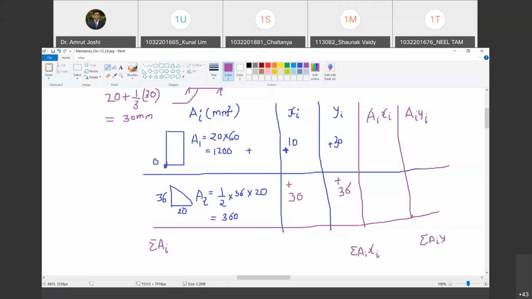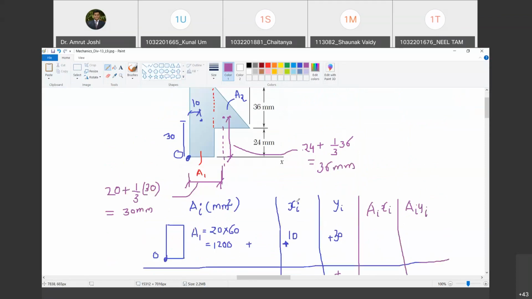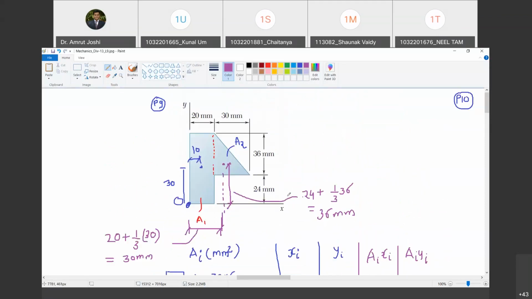From that, calculate x-bar equal to summation A·x upon summation A, and y-bar equal to summation A·y upon summation A. Happy? So complete this exercise and share your solution. First share it with me, let me check it, then you can share it on the group. Are you with me?